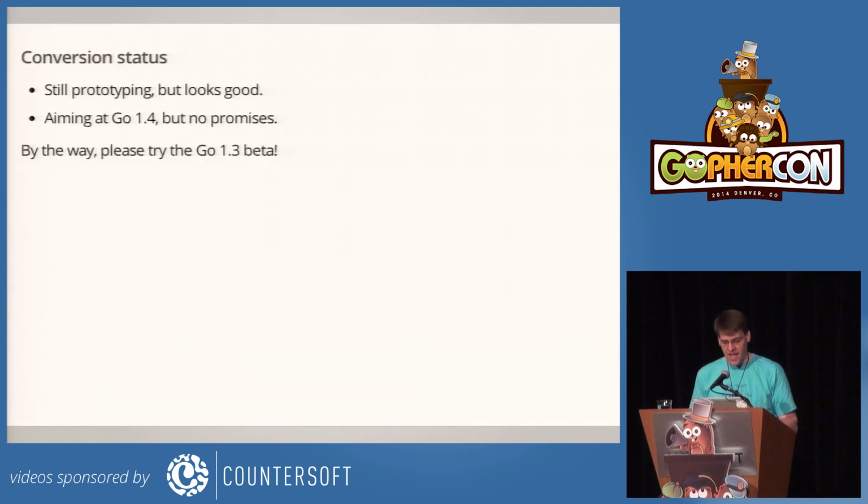So a brief status report. We're still prototyping, but we can convert various fragments of the compiler to Go, and things really look pretty good. The main thing that's missing now is just the details of writing out the files, getting the imports correct, and that sort of stuff. But the big question was how to do this type mapping, and we figured that out. And we're aiming at doing this conversion for Go 1.4, but that's not a sure thing, but that's what we're aiming for. And on the topic of Go releases, everyone please try the Go 1.3 beta.